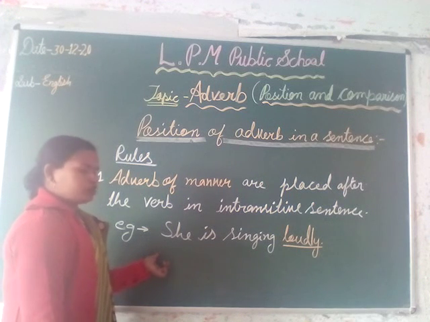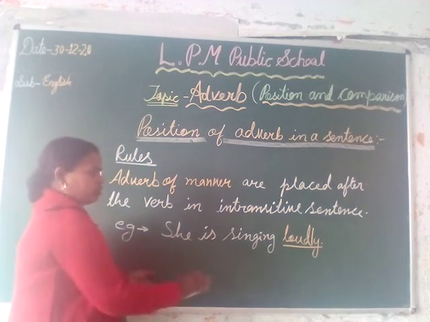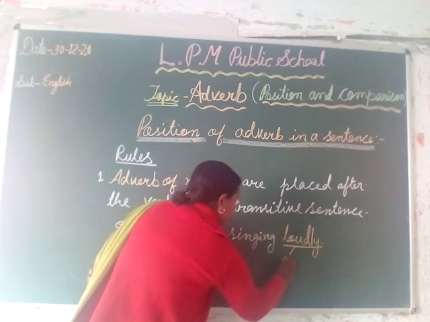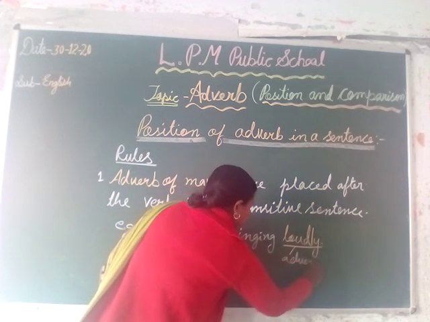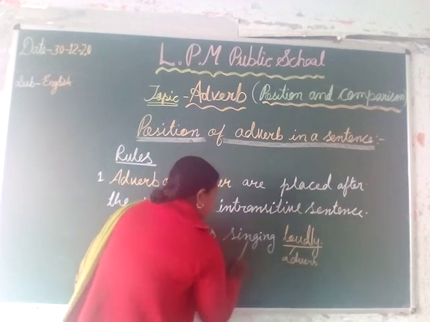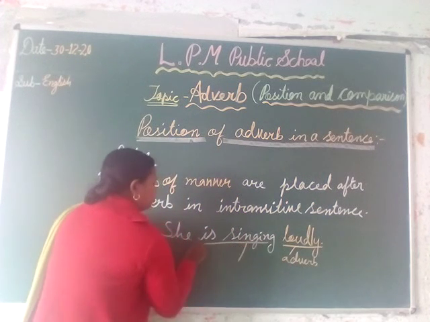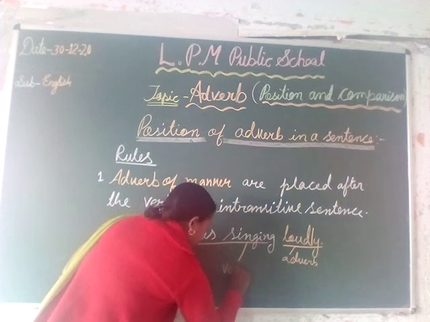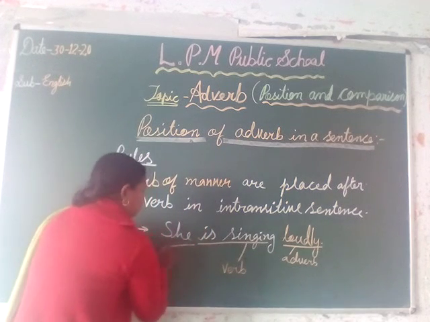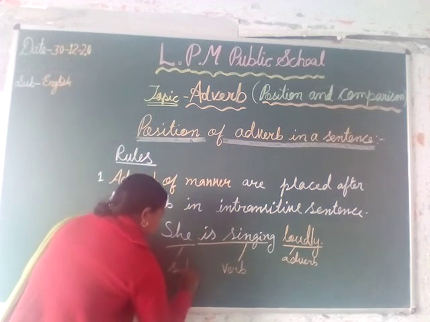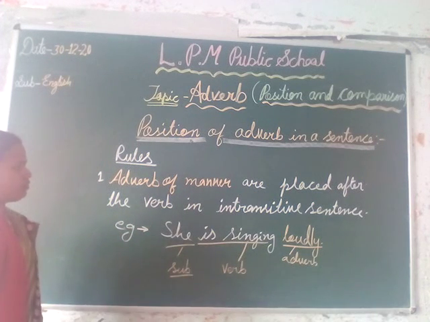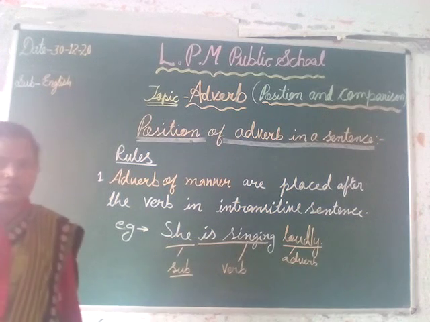Loudly is an adverb which is placed after the main verb. And here she is the subject. So our first rule is: adverb of manner is placed after the verb in an intransitive sentence.